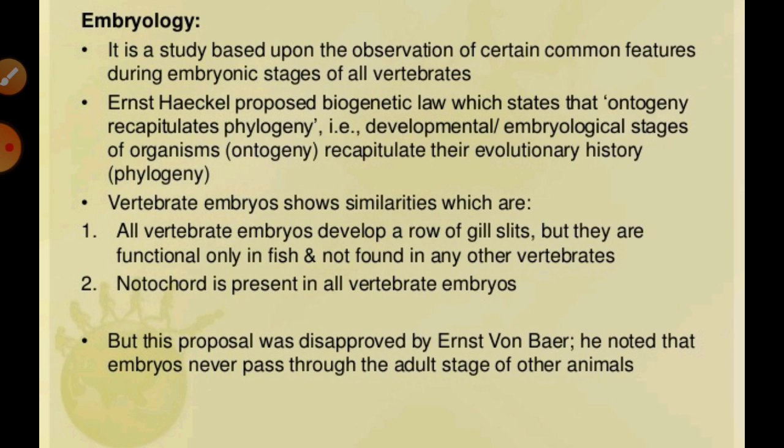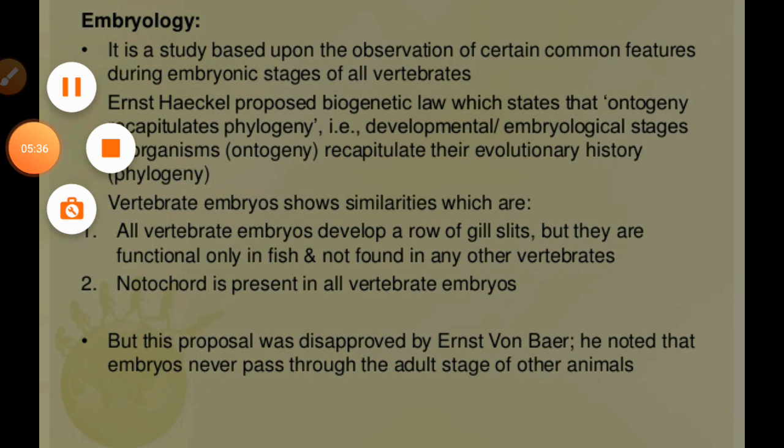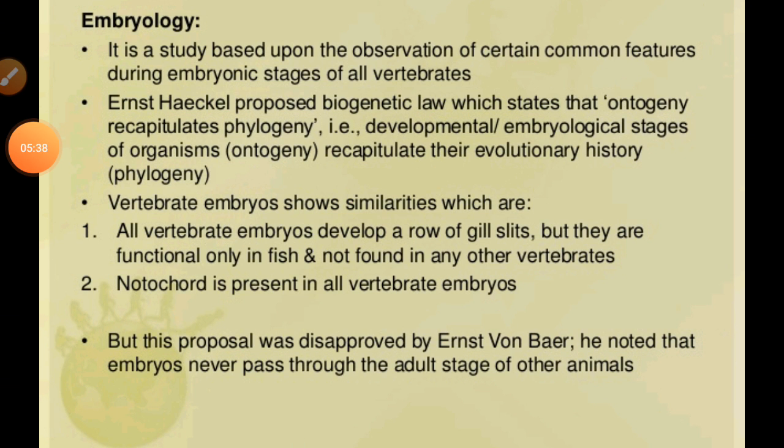Right. So after that we can understand the embryological evidences. Generally, if we talk about embryological evidences, comparative embryology shows the common pattern of development in all these types of organisms.